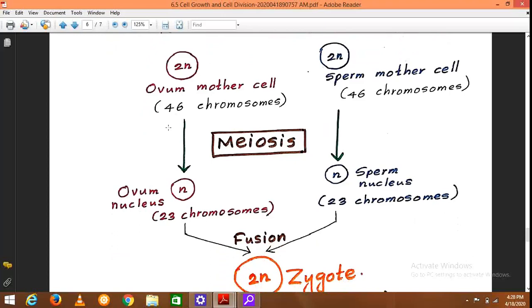So, the ovum mother cell undergoes meiosis and produces the ovum, which has only 23 chromosomes. This is the most important place for meiosis to take place. The sperm mother cell will undergo meiosis and produce the sperm nucleus, which contains only 23 chromosomes.